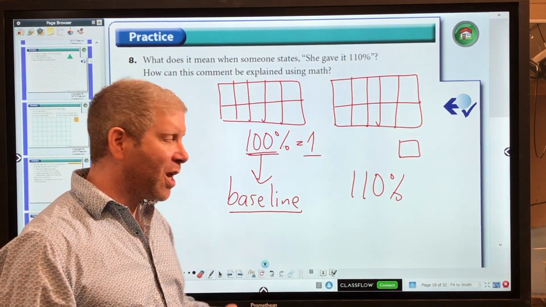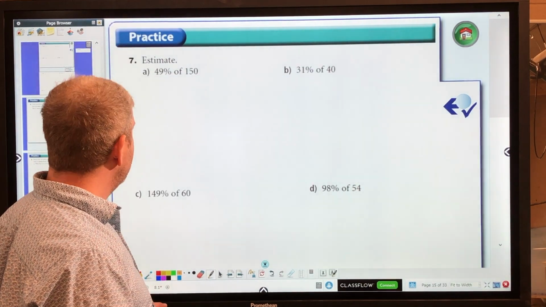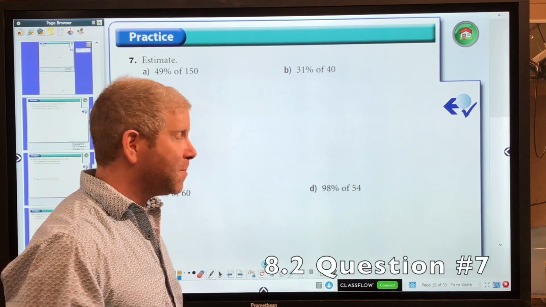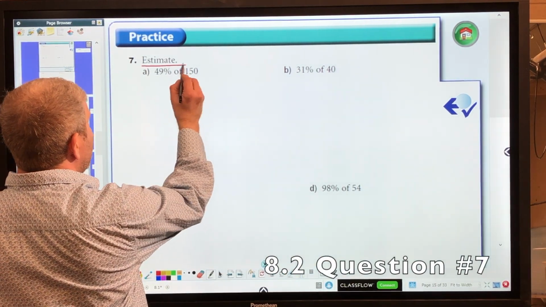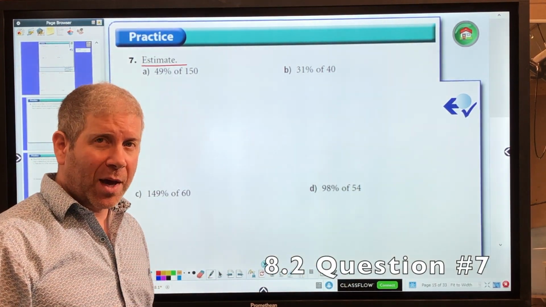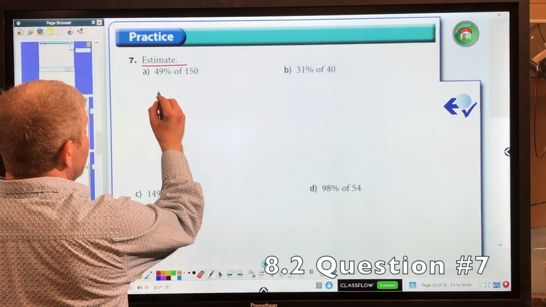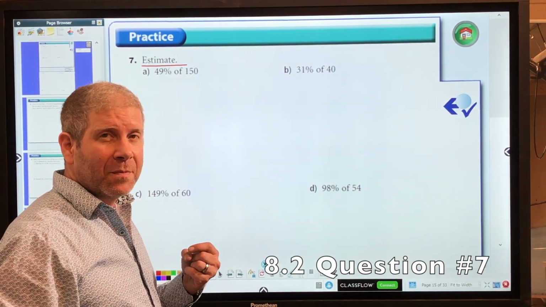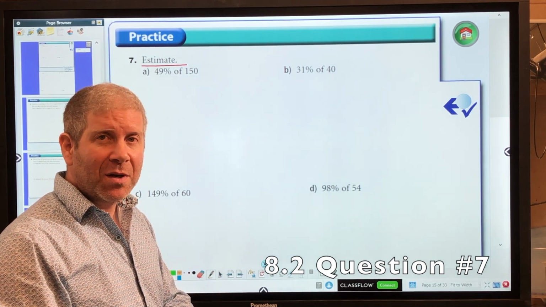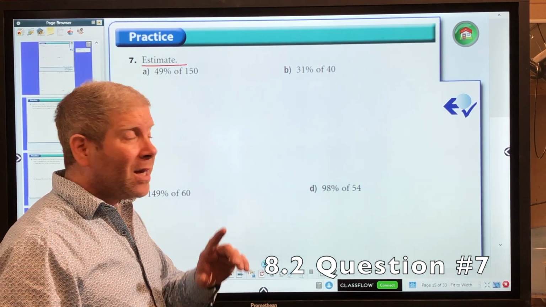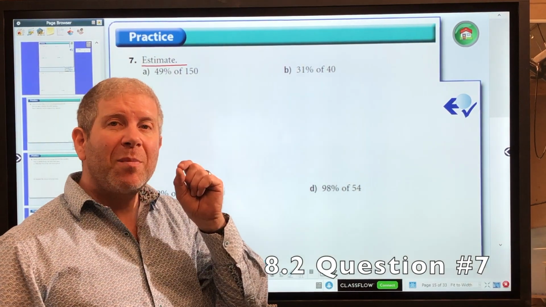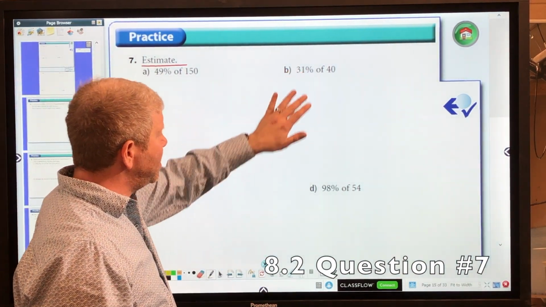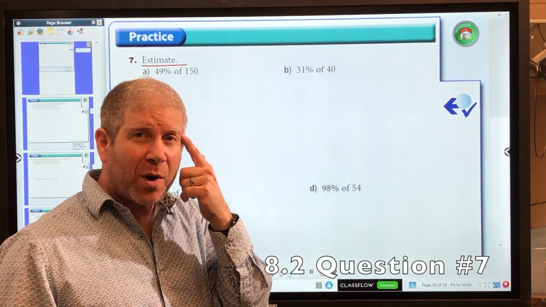Now let's go on to section 8.2. We're going to look first at 8.2, question number 7. Now, we are estimating. We are not multiplying. Even though it's important to understand that when you see 49 times of 150, now we're going to do question number 7 from section 8.2. Now, for all these questions, we're going to be using estimation. That means changing all these percentage marks here into numbers that we can do in our head.